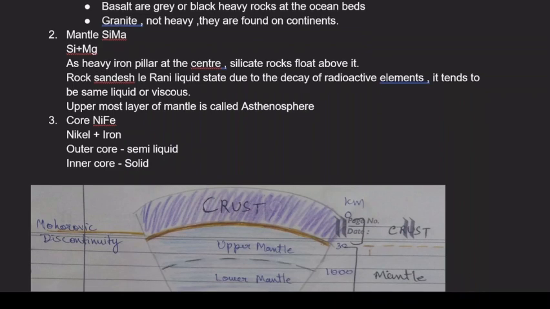When you talk about the second layer, that is called as sema. So, what is sema? Sema here is silica and magnesium, and here all heavy metals are actually attracted at the center. जो भारी चीज होती है वो automatically settles down. तो center में heavy metals के जाने के कारण silicate rocks are actually floating above. That is the reason you actually have it floating above.